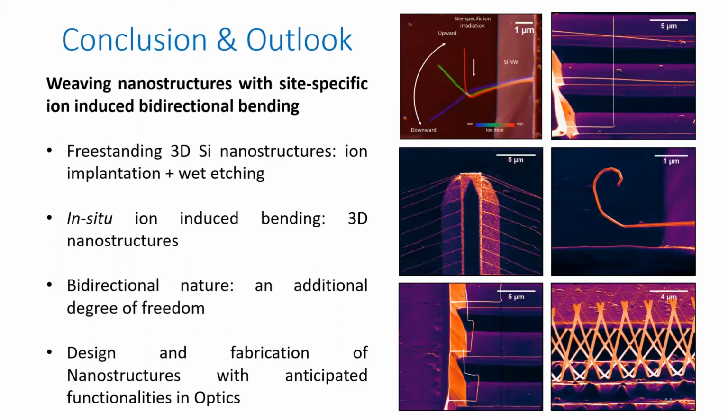Okay, and for the bending method, this combination of implantation, etching, and ion-induced bending can be a tremendous technique for the fabrication of 3D nanostructures of any variety. So we can design a nanostructure for particular applications and just go ahead with the fabrication using these 3 steps.